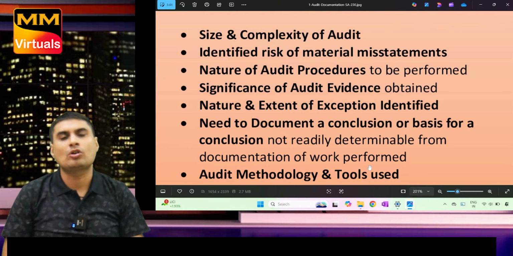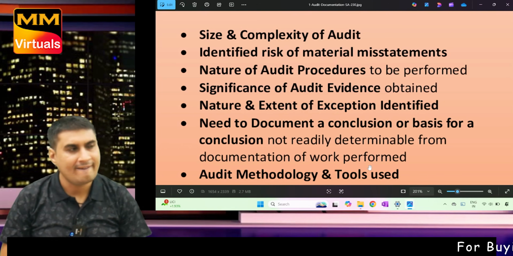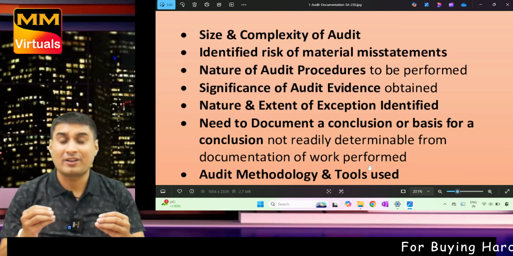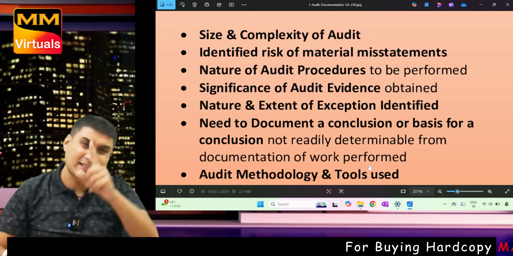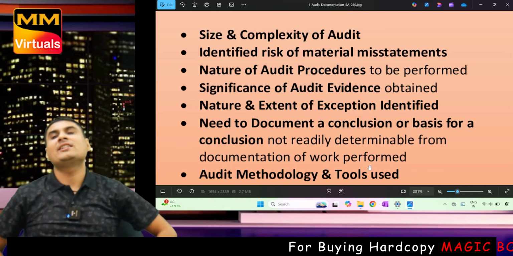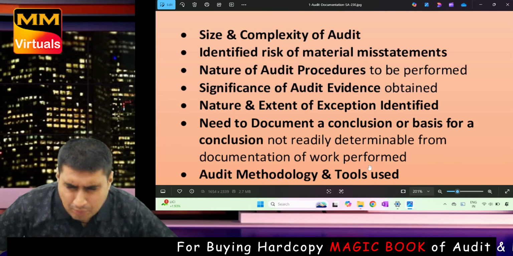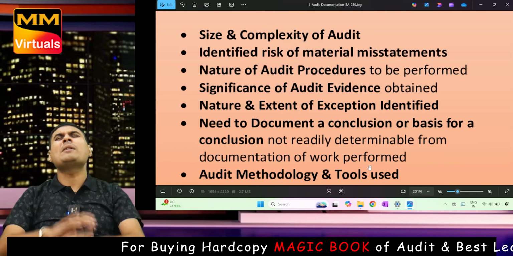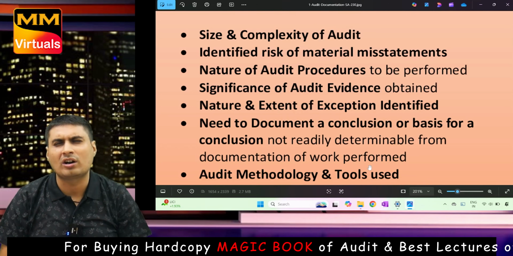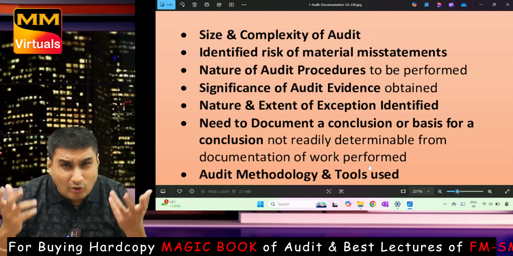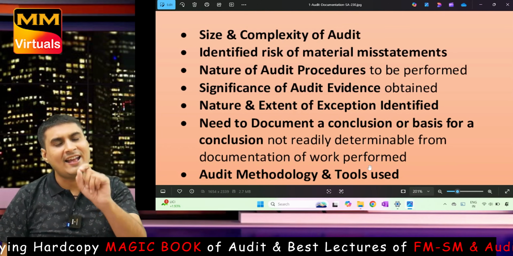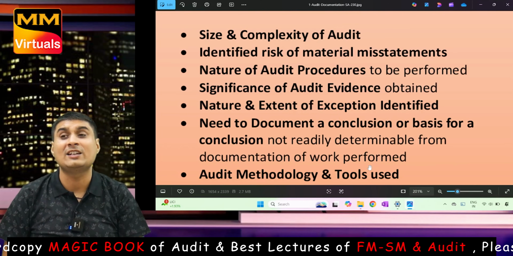Number one, size and complexity of audit. In the same audit, what first step do we take? ROMM, identified risk of material misstatement. Based on that, the nature of audit procedure to be performed. What do I get by procedure? Significance of audit evidence obtained. In evidence, what is that? Exception. Nature and extent of exceptions identified.